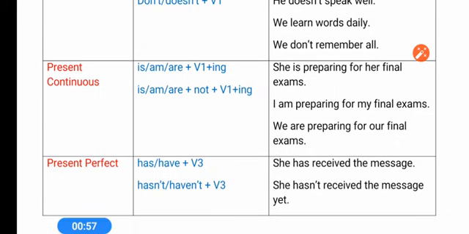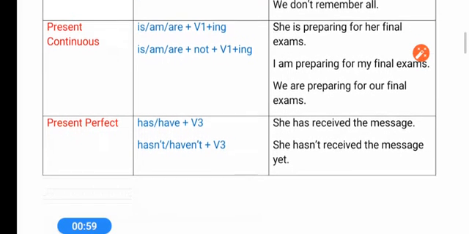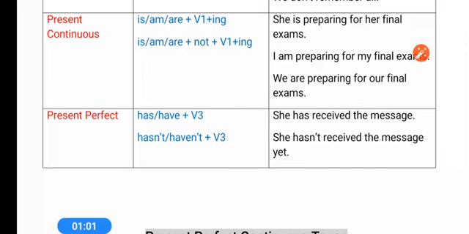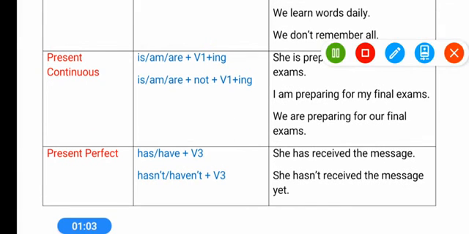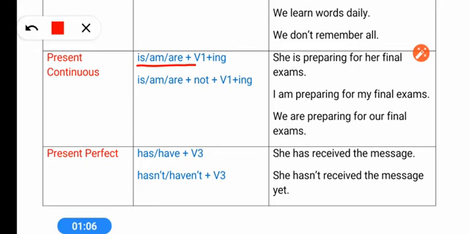Now see that yesterday we studied, means the last two classes were like that. Present continuous tense, where we use is, am, are and ing form of the verb, and for negative we use only not plus ing form. For perfect, has and have, has with singular, have with plural. For making negative we use only not, we add in has and have, and third form of the verb will be used. Now today we are going to study present perfect continuous.